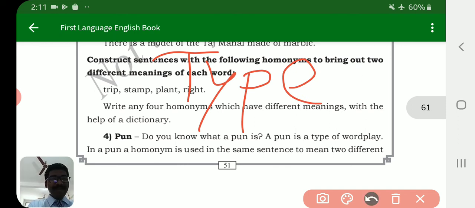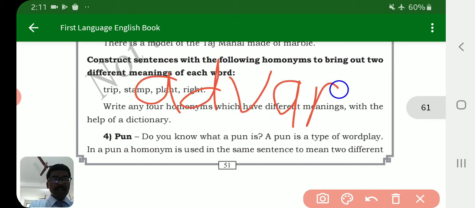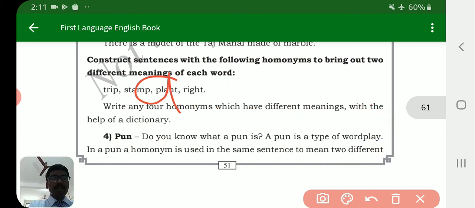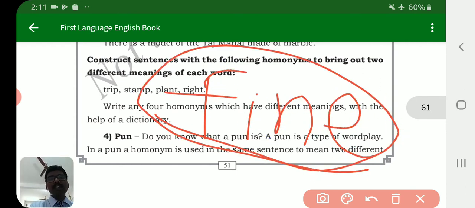Find out two different meanings. Lift is also that type of word. Then advance also, advance is also that type of word. And also fine, fine is the word.